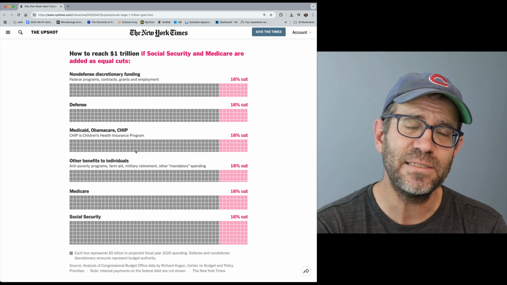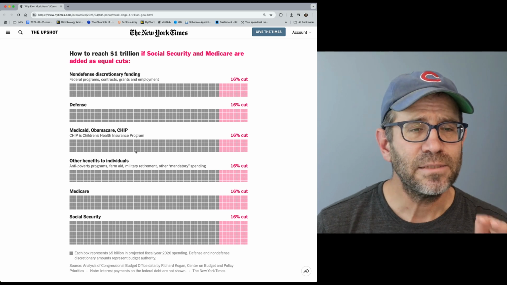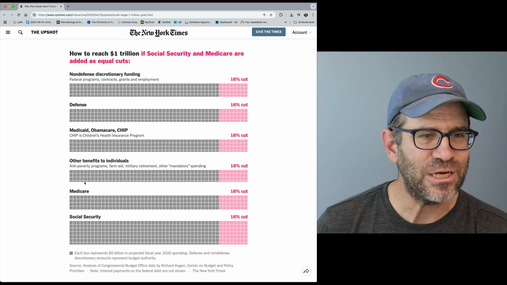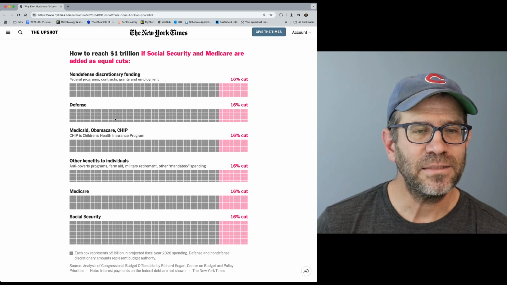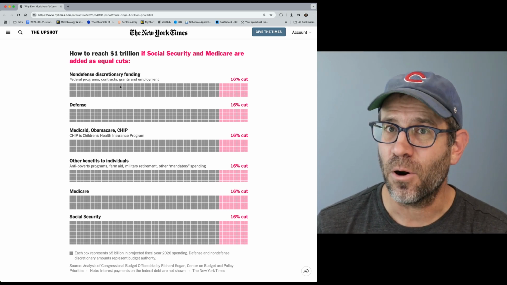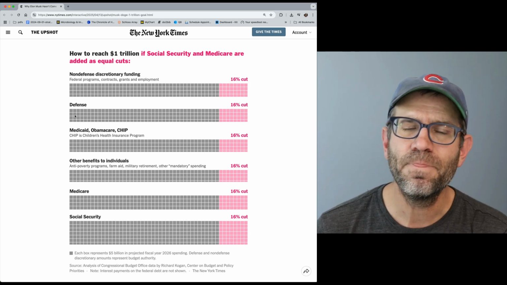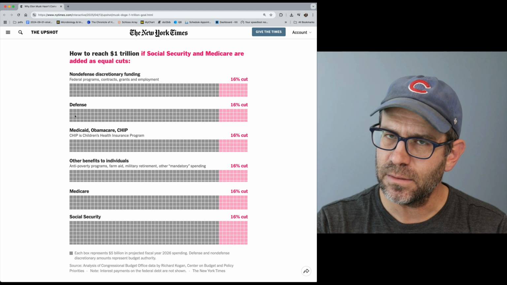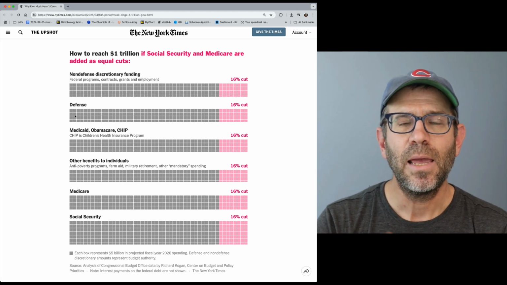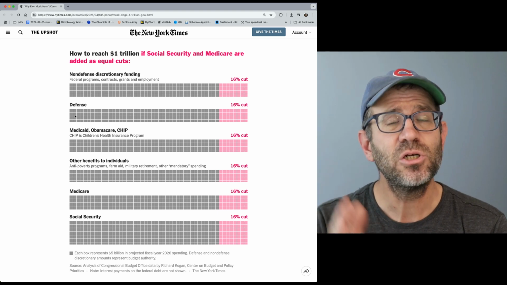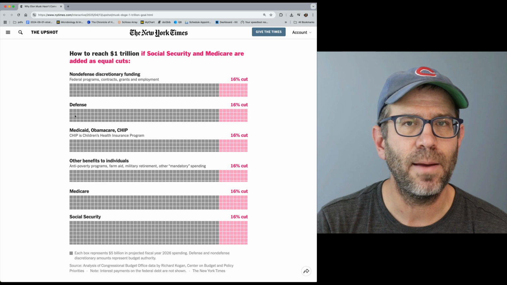It sure would be easier to do that if I'm comparing things left to right versus top to bottom. So again, it's very challenging to compare even non-defense discretionary spending to defense to know which has a higher part of the budget, right? Because how many rows do they have? I have to count, right? Versus if I had a constant number of rows, say I had 4 rows for each of these, and then varied the number of columns, it would be much easier to see on that right edge how much of the overall budget went to that category. And so that's a change I'm going to make.